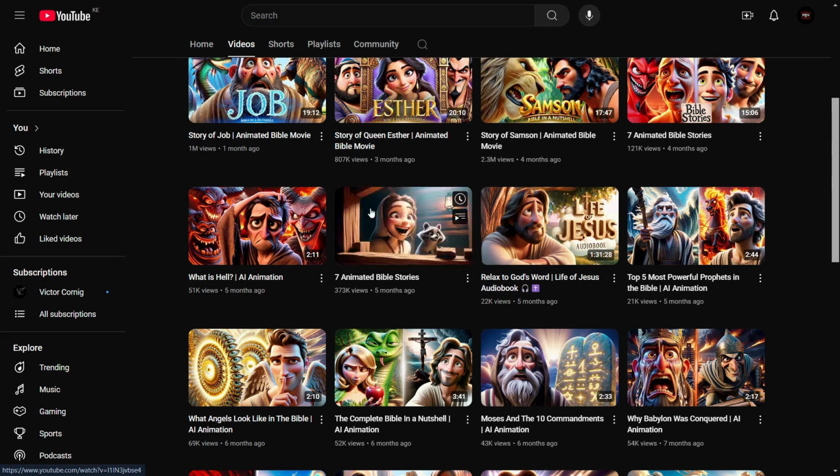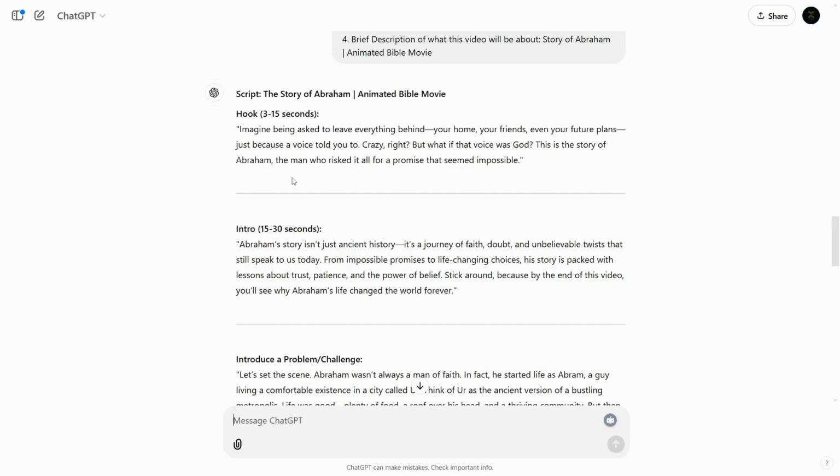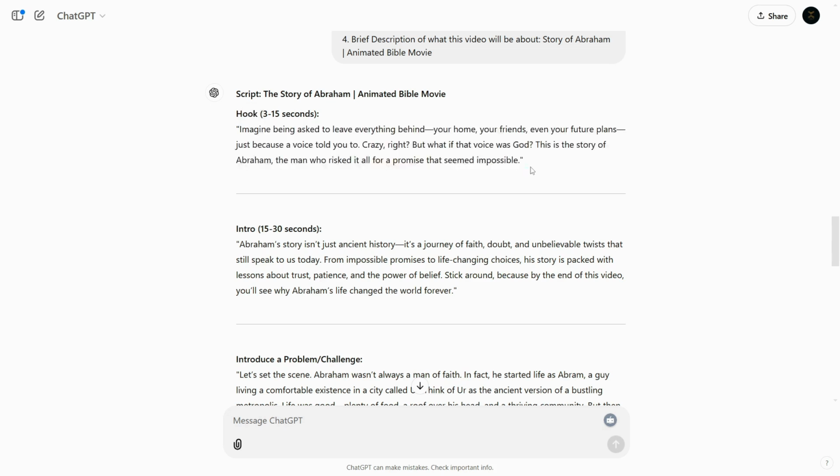And if you don't know what to type in a prompt, you can just take screenshots of these images and ask ChatGPT what kind of prompts you should be using, or you can just paste the script and ask ChatGPT what prompts you should use to create this kind of Pixar 3D animation image. ChatGPT will give you that prompt that you can copy and paste.